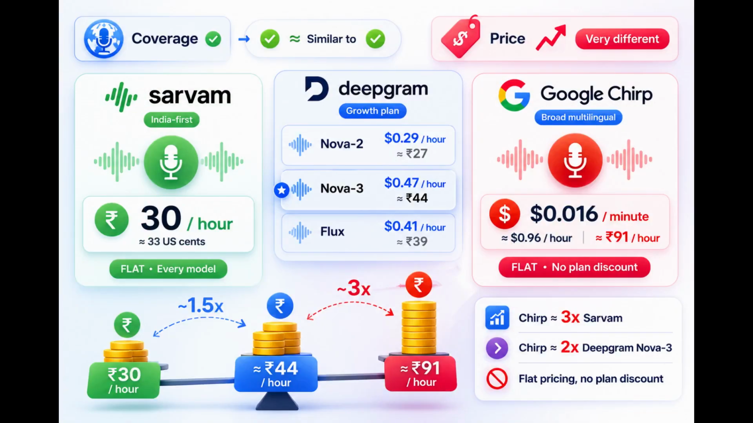So here's the surprise. On coverage, Chirp looks a lot like Sarvam. On price, it's a different tier entirely. Chirp is about 3 times Sarvam's rupee rate and about double Deepgram's Nova 3. And it's flat. There's no planned discount to grow into.